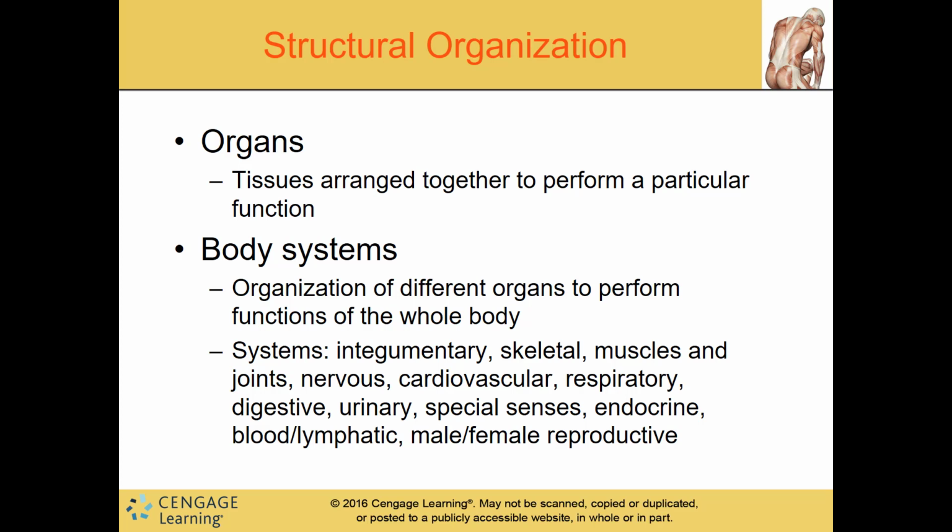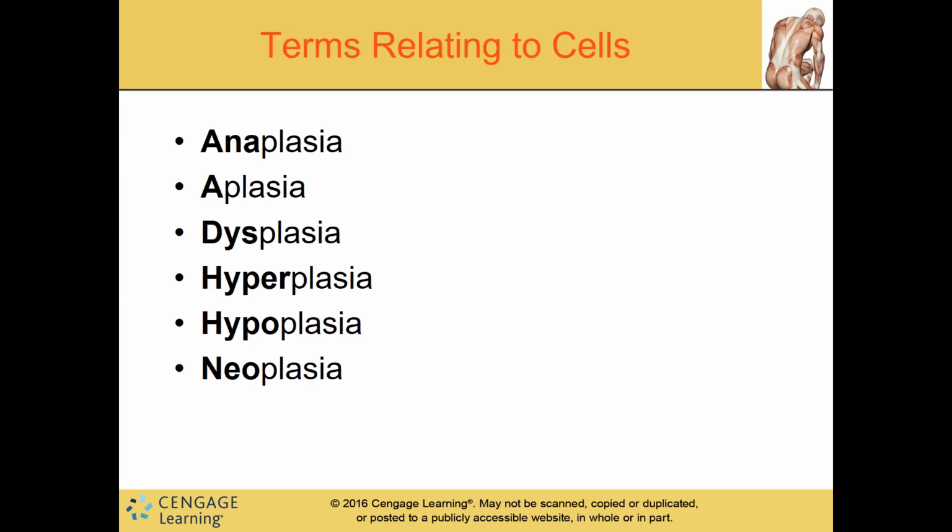Endocrine, I want to go back to that for a second, those are your glands, so that has a lot to do with your hormones, your pituitary, your thyroid, all those. Blood and lymphatic, and then your male and female reproductive. As I like to say in class, you know about that one because that's how you're here today.